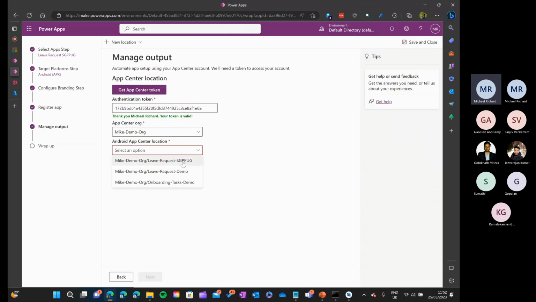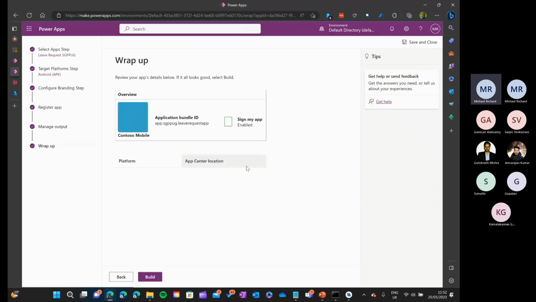Now I just need to choose the app which I created, the new app that I created in my App Center. So there's a new app. Now click next. Just verify everything. Everything is fine. Click build. Now this build usually takes around 20-25 minutes depending on the size of the app. It could be more than that also.